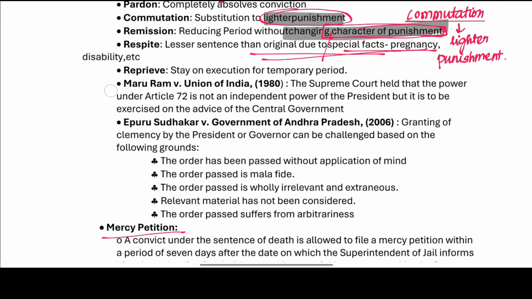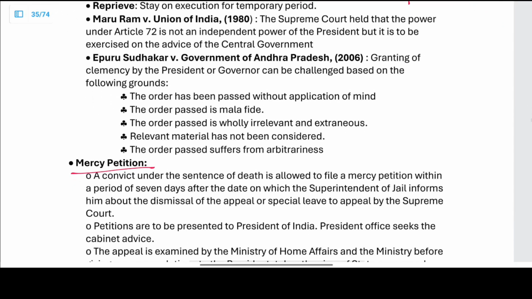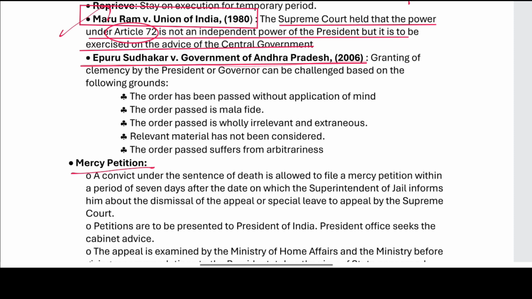Now there is a Supreme Court case known as Maru Ram versus Union of India, 1980. The Supreme Court held that the power under Article 72 is not an independent power of the President, but is to be exercised on the advice of the central government. In the Maru Ram case, the pardoning power under Article 72 is not an independent power, but is to be exercised on the advice of the central government.